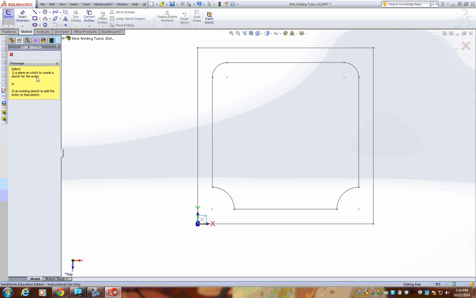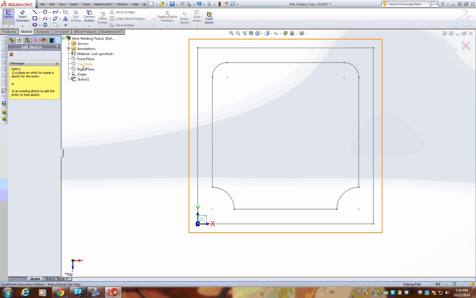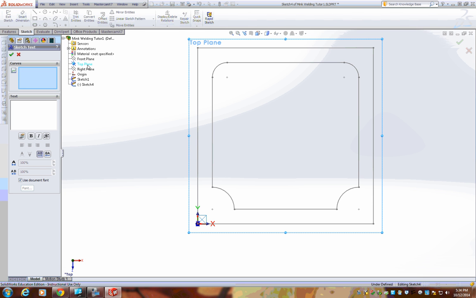It's asking you what plane to be on. Well, there's no top plane to select over here, so we need to go over to our tree and select top plane. Type in your initials.